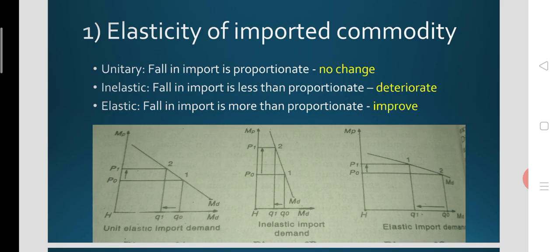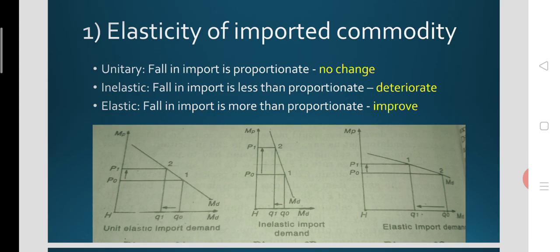When the elasticity of the imported commodity of the devaluing country is unitary, the fall in import will be proportionate. You can see in the diagram plotted on the left side of the screen that devaluation normally leads to an increase in import price.